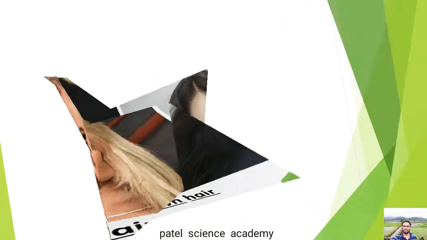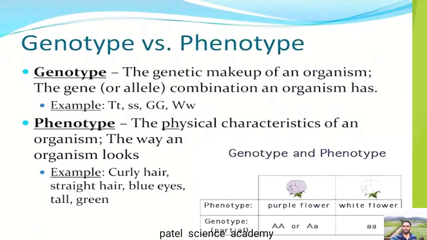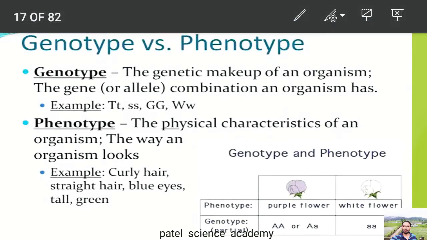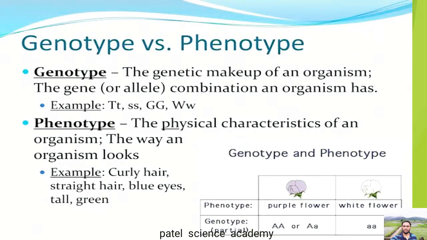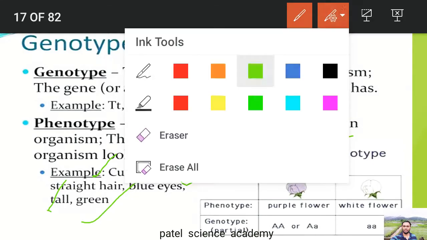So I hope you have learned about the phenotypic characteristics. Genotypic versus phenotypic. Genotype, as I told you, is the genetic makeup of an organism, the gene or allele combination an organism has, for example, capital T small t. Phenotypic characteristics are the physical characteristics of an organism, or the physical expression of an organism, the way an organism looks. So for example, curly hair, straight hair, blue eyes, tallness, and green color or another color, all these are examples of phenotypic characteristics.